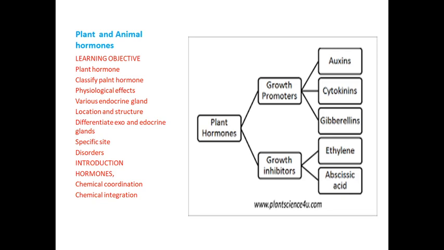This is a 2 mark question from the third line to the sixth line. The functions of control and coordination in plants are controlled by chemical substances produced by the plants, called plant hormones. Since they are secreted by the plant, they are called phytohormones.